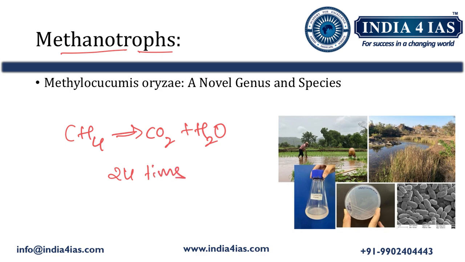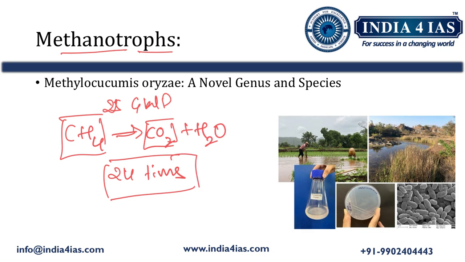Why? Because methane has 25 times more global warming potential than CO2. By converting methane to CO2, these bacteria help reduce the global warming potential by 24 times.